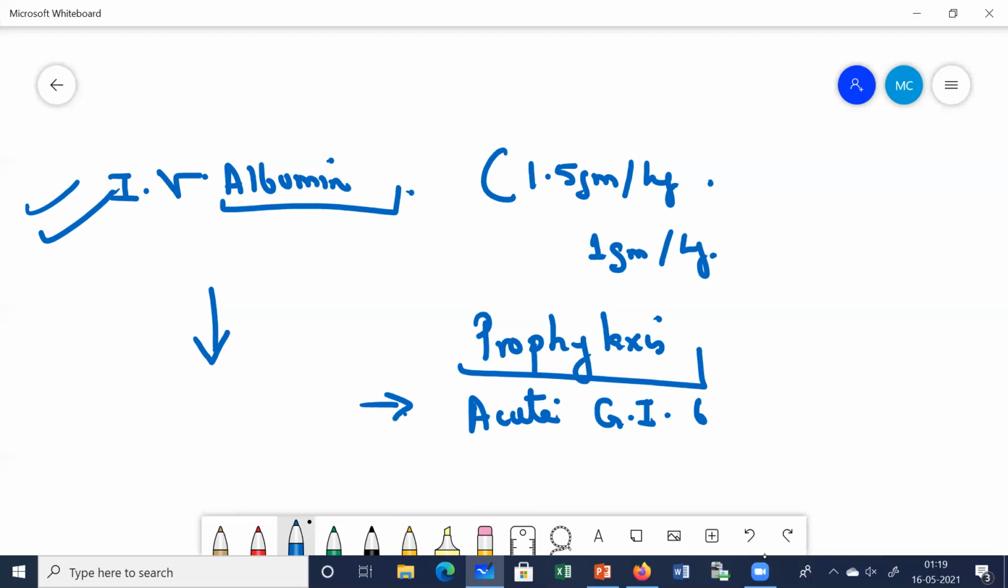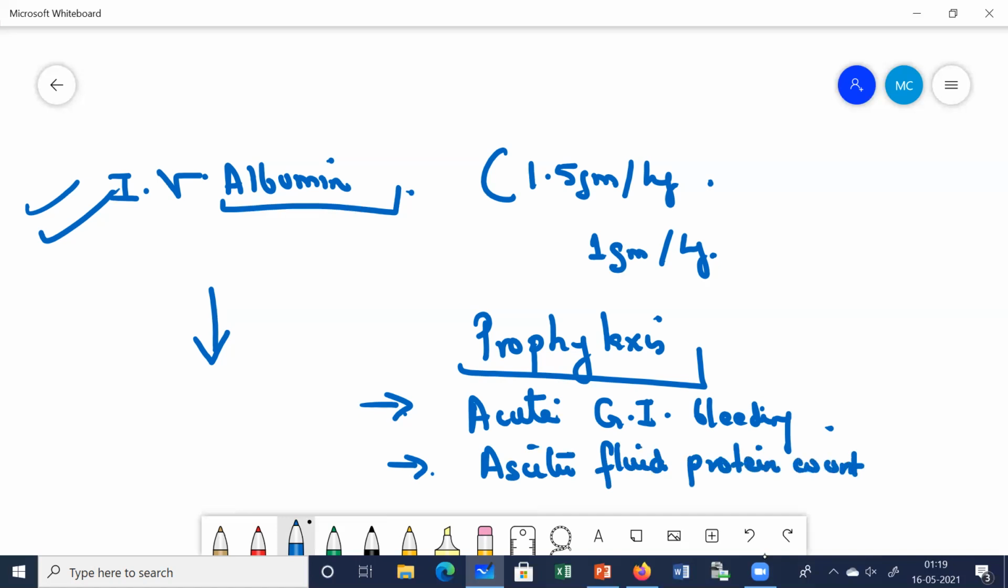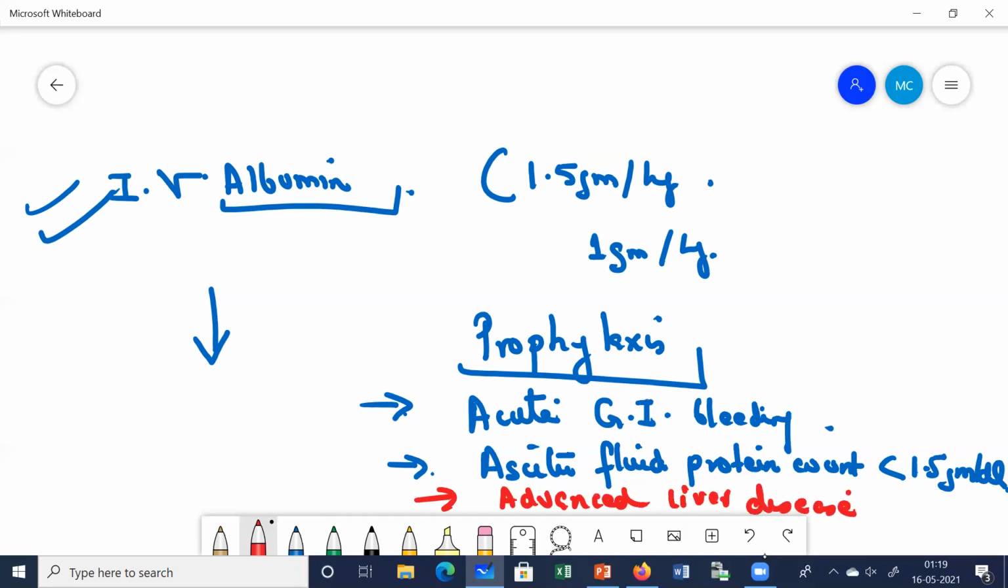Patients with acute GI bleeding or acute GI hemorrhage, patients with low protein count in the ascitic fluid, where low means less than 1.5 grams per dL, or patients with advanced liver disease determined by the Child-Pugh score. Child-Pugh score of more than or equal to 9, or bilirubin more than or equal to 3 mg per dL, or serum creatinine more than or equal to 1.2.